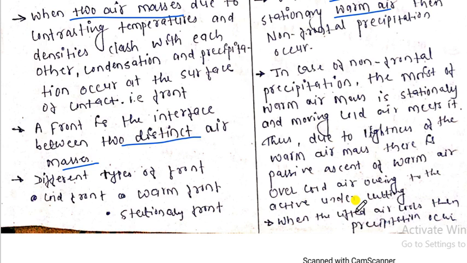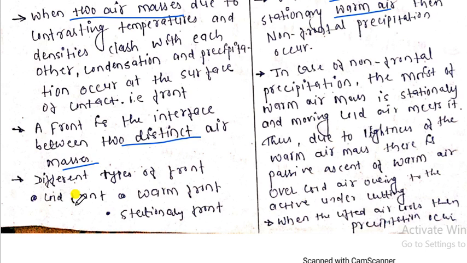You can simply write it as: non-frontal precipitation is the type of cyclonic precipitation in which the cold air meets the stationary warm air, and hence condensation forms and eventually precipitation takes place. There are different types of fronts.